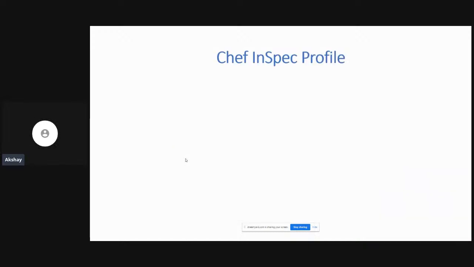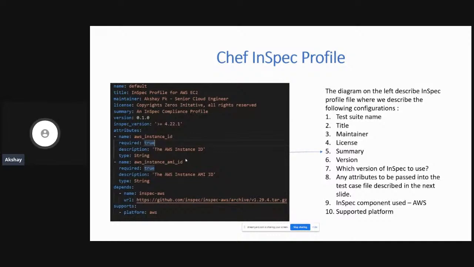Okay. So this is how your inspec profile looks like. I just showed you this for a moment. Let me walk you through it. So you have the name. Name is nothing but your test suite name that you give. Then you have the title. This is the inspec profile that we have created for AWS EC2. We have the maintainer, which is me. I'm Akshay PK. I'm a senior cloud engineer.